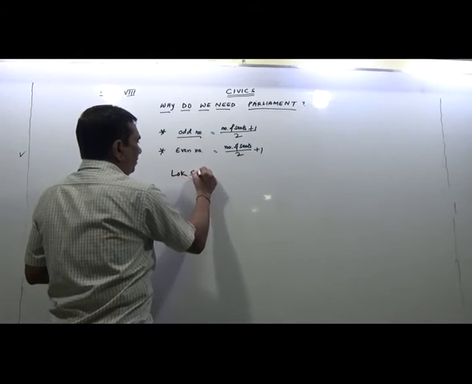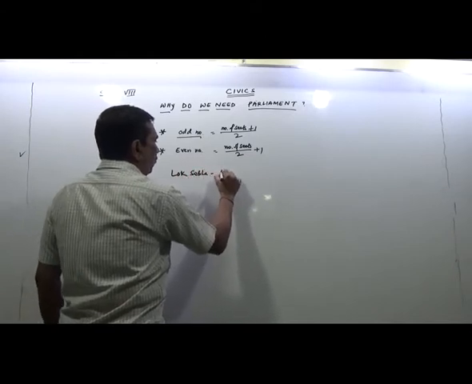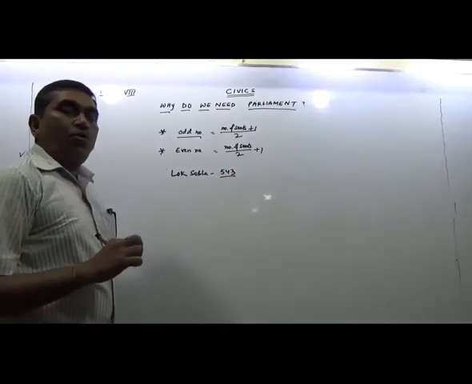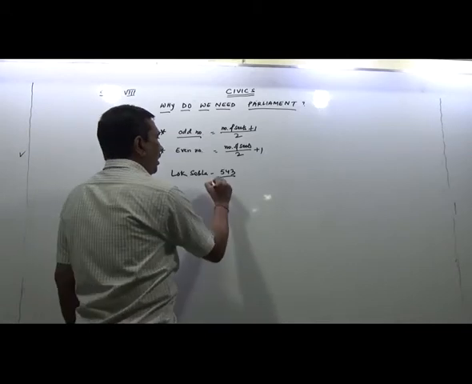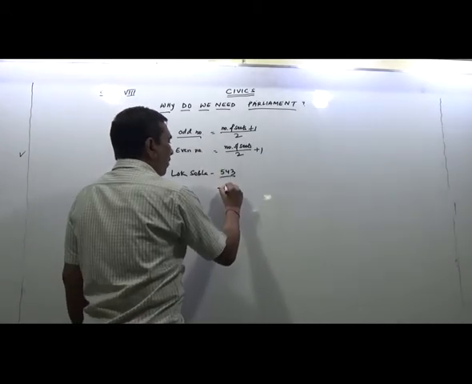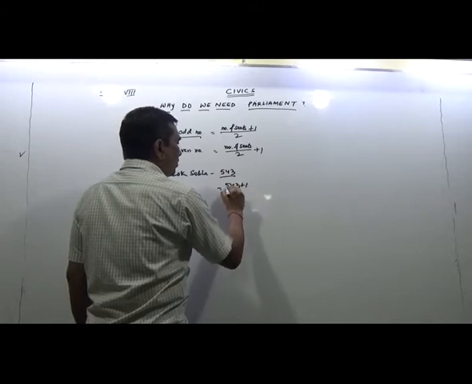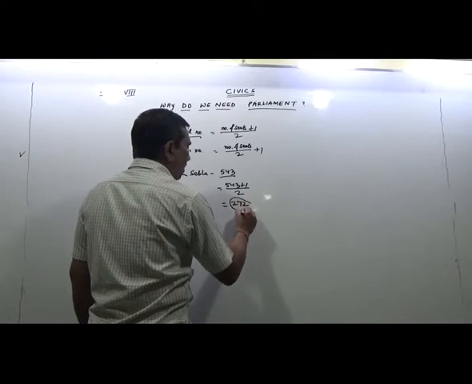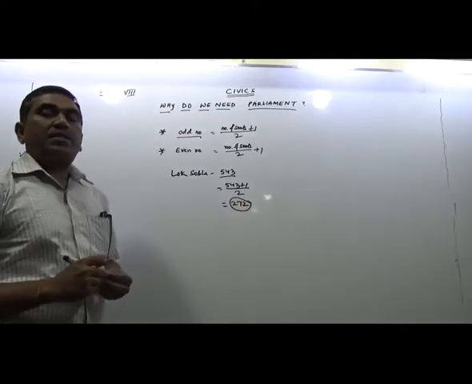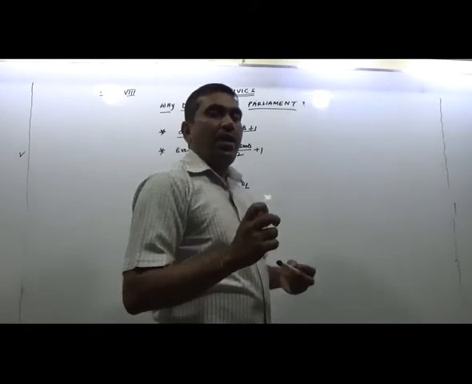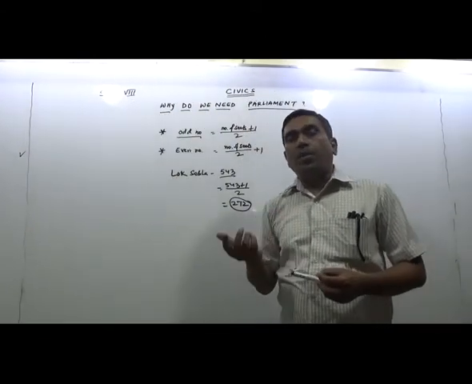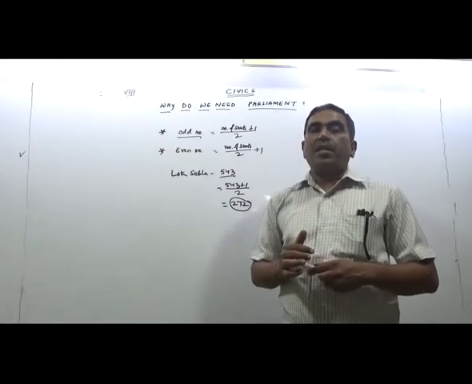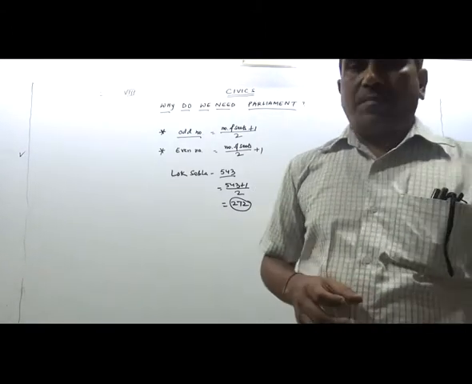Lok Sabha has 543 seats. It is an odd number, so the majority figure, according to the odd number rule, is 543 plus 1 by 2. If we calculate, it becomes 272. 272 is the magic figure. If a party or a group of parties is able to acquire 272 seats, then they are able to form the government.